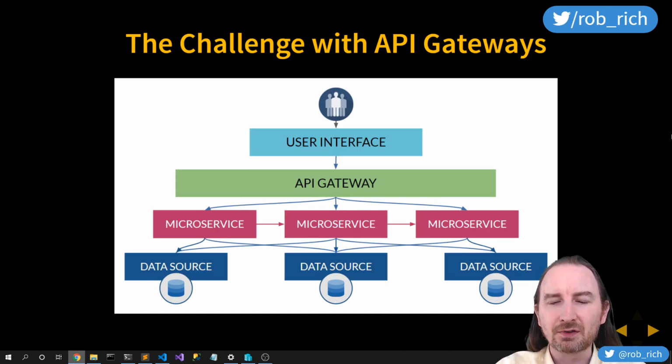But it's not able to control east-west traffic. Now we see in this diagram that we have microservices calling other microservices. That's perfect. That's what we want. But the microservices are also reaching into somebody else's data source. We don't want that. But the API gateway, being this boundary fence around our cluster, has no visibility into that.